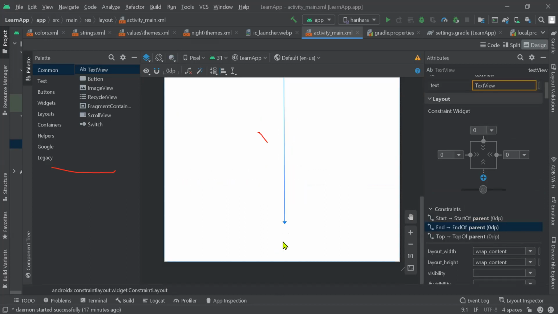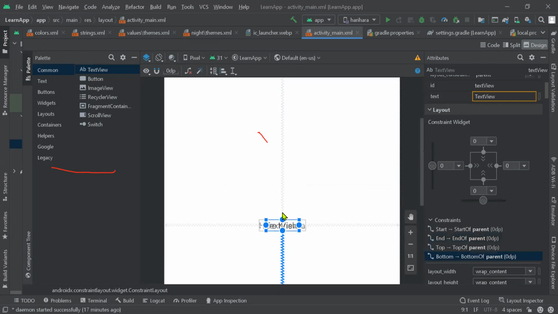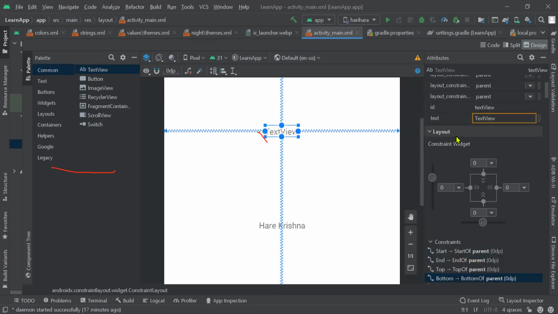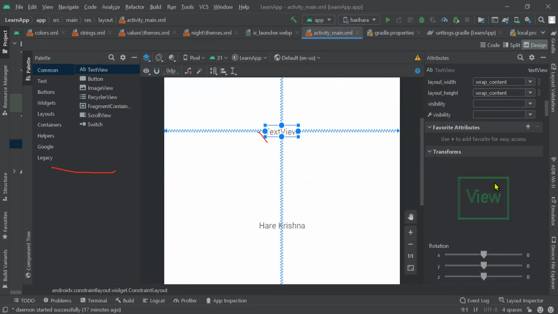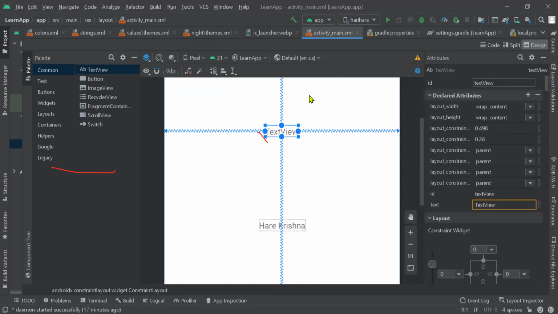Just like we are changing here, this one is called an attribute.